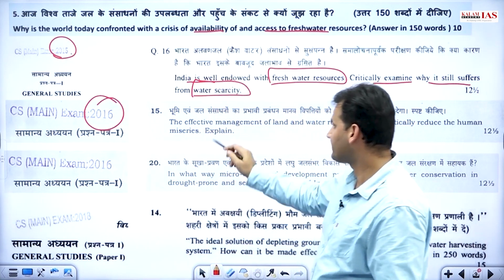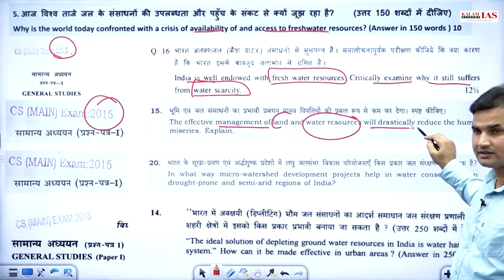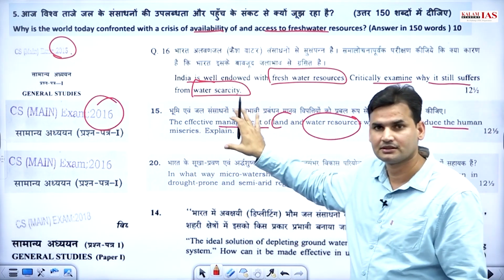2016, effective management of land and water resources will drastically reduce the human miseries.